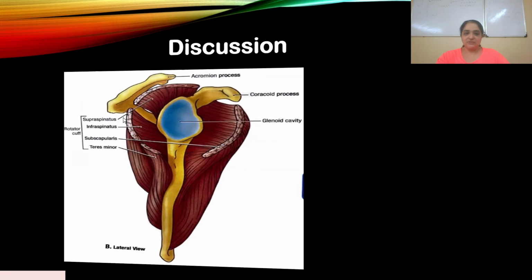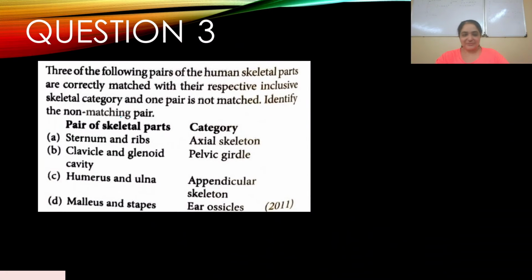So the direct question, if you knew anatomy well, you should have been able to answer this question. Skeletal system is mostly anatomy, so you should remember where what is located, and what connects with what. Okay, so question number 3. Three of the following pairs of the human skeletal parts are correctly matched with their respective inclusive skeletal category, and one pair is not matched. It's a very long sentence. Identify the non-matching pair. This appeared in 2011.